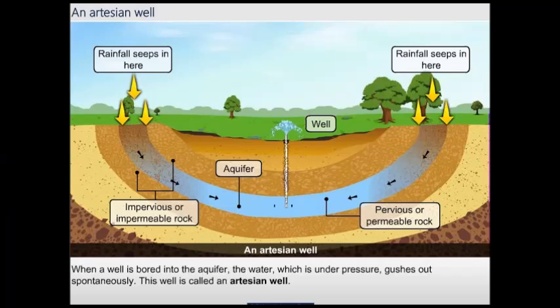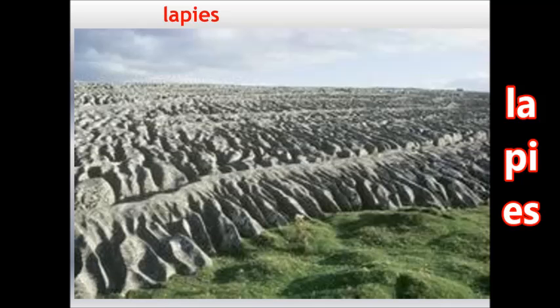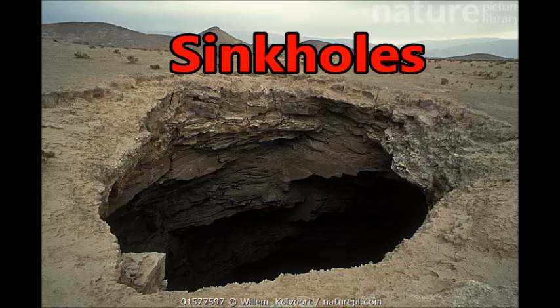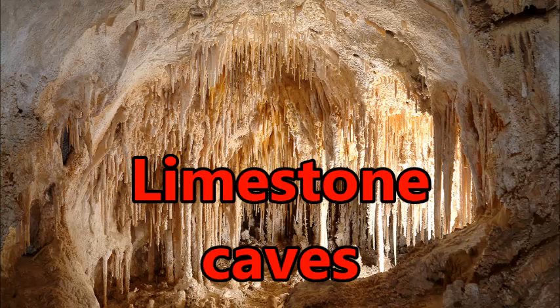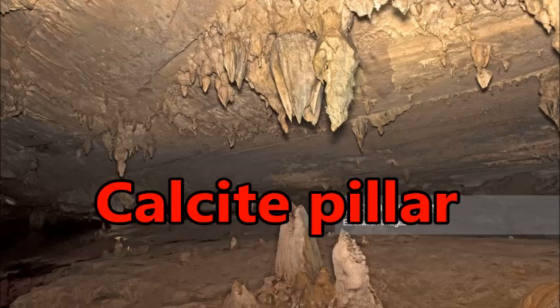The underground water performs the works of erosion, transportation and deposition. The work of underground water is predominant in limestone regions. The important landforms associated with the underground water are lapies, sinkholes, limestone caves, stalactites, stalagmites, calcite pillars.